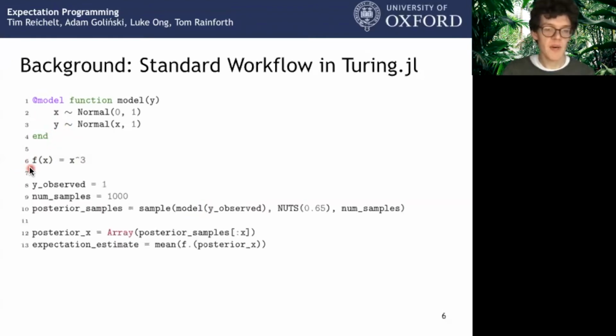We can then obtain samples from the posterior using one of the inference algorithms implemented in Turing. Here we generate 1,000 samples with NUTS using Turing's sample function. Once we obtain the samples, we can form a simple Monte Carlo estimate of our expectation, which is done by applying our target function f to each posterior sample and then taking the mean.